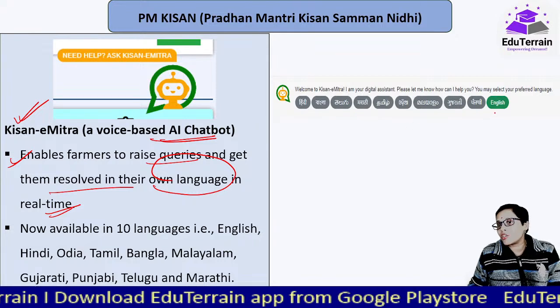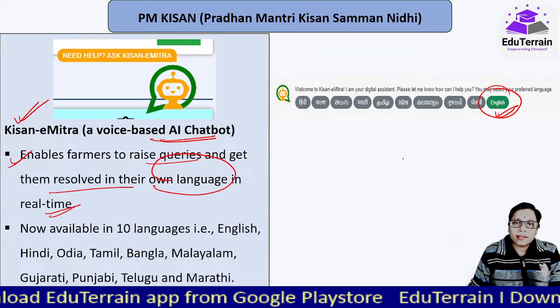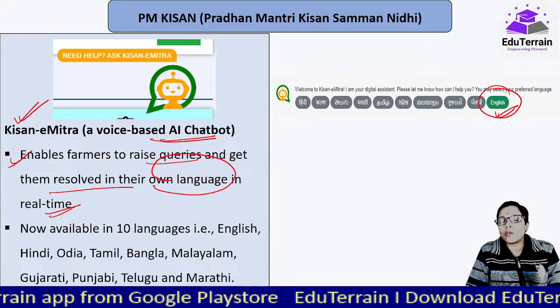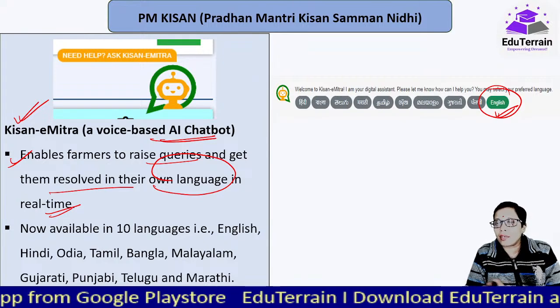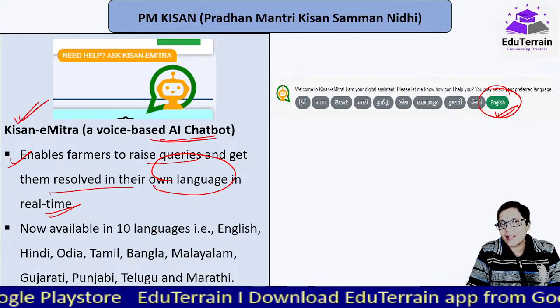I have selected English, that's why it's green in color. See, English is green in color. So you have to select the language. Accordingly, immediately it will start asking you, or request you, to come up with your query, and when you type it, it will come up with the solutions it has to provide.